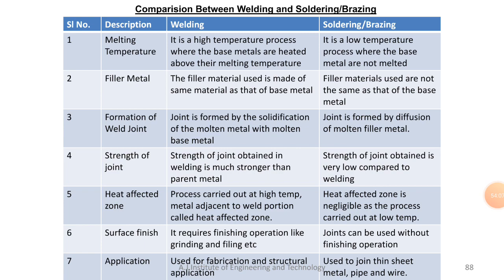In the next class we will discuss two different types of arc welding processes. The first is TIG, tungsten inert gas welding. Another one is MIG, metal inert gas welding. So that we will discuss in the next class. Today we discussed only gas welding, and then we made a comparison between welding, soldering and brazing. Thank you.